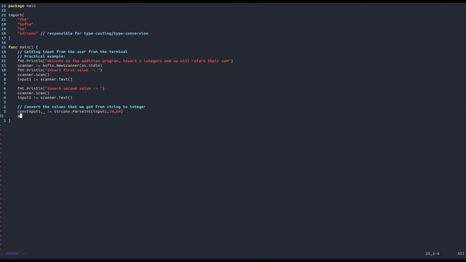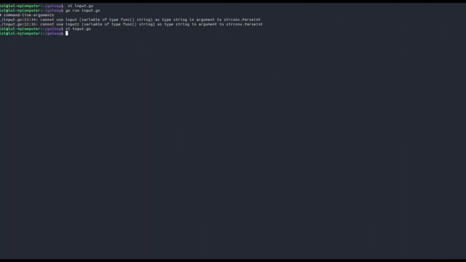In the same way we paste it down there, but replace the ones with 2s. And in the end we just print the converted input1 plus the converted input2, so there's the sum. Let's see if the program works.